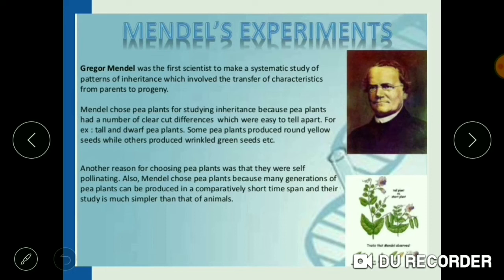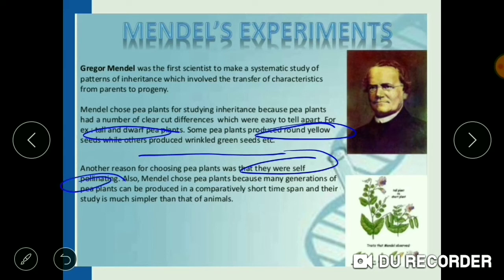Mendel chose the pea plant for studying inheritance because pea plants had a number of clear-cut differences like tall or dwarf, round yellow and wrinkled seeds. So there was a lot of variation in the color and the appearance of the pea plant. That is why he chose the pea plant for his experiments. Another reason was that these plants are self-pollinating. They do not depend on any agent for pollination.